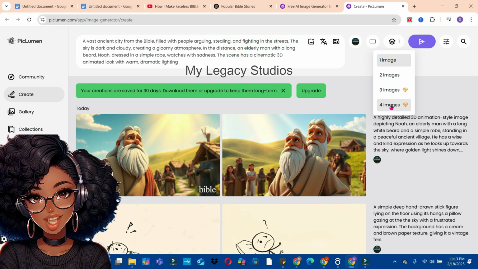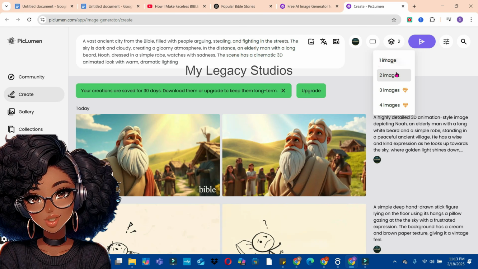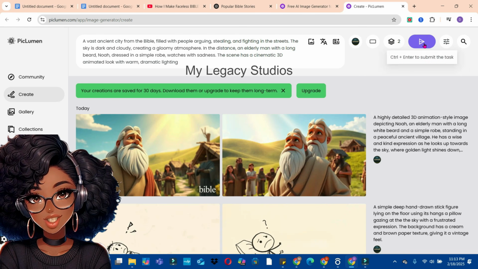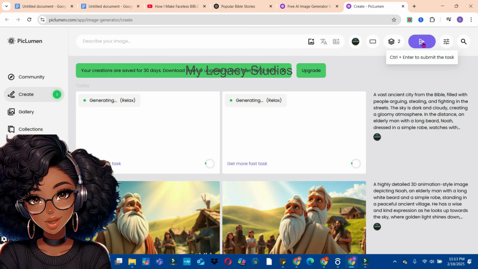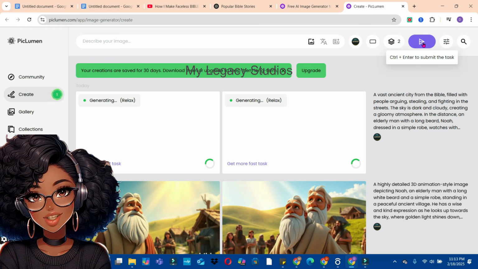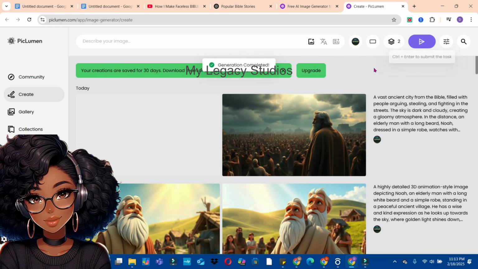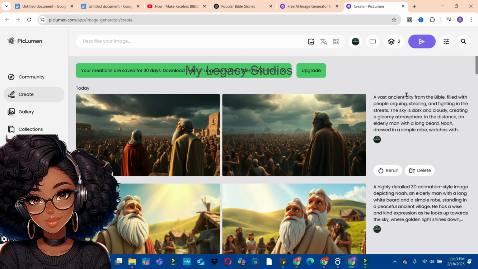But if you're not on the paid version, you're on the free version, then you have to choose either 1 or 2. So let's go with the highest, that is 2, and click on the generate button to generate your images. Now the reason why I like the Piclume AI is that number 1, it's fast, it's easy to use, and also it's unlimited. Currently it's unlimited. You can create unlimited images here. That is why I like the Piclume AI.